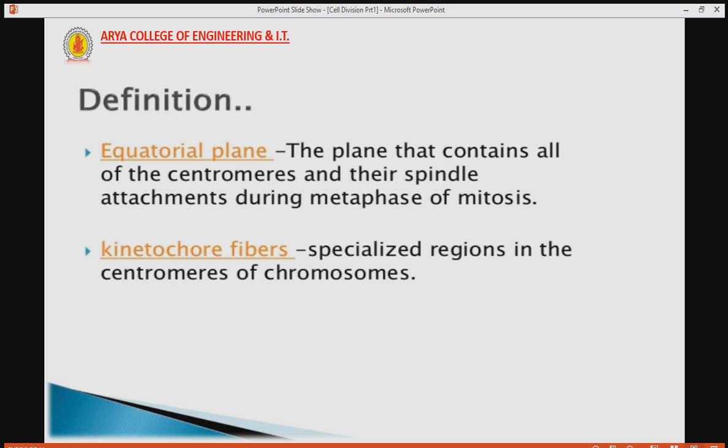What is the equatorial plane? The equatorial plane is the plane that contains all the centromeres and their spindle attached during metaphase of meiosis. We will discuss this metaphase and mitosis in the further slides. The next one is the kinetochore fiber. It is a specialized region in the centromere of the chromosome.